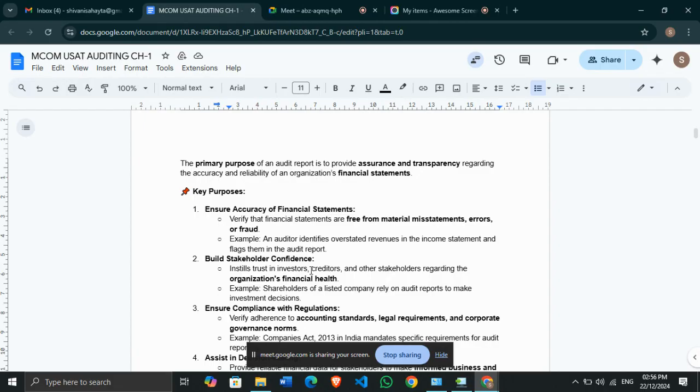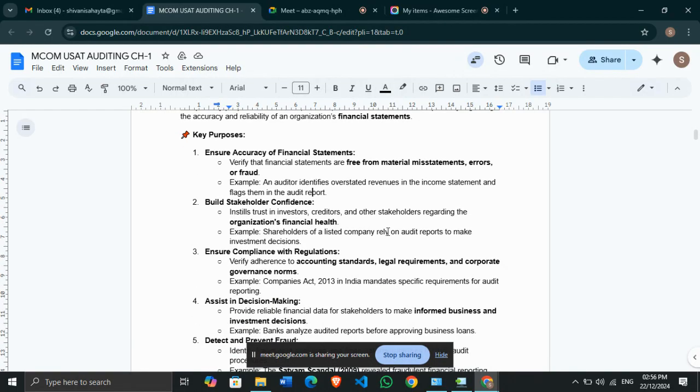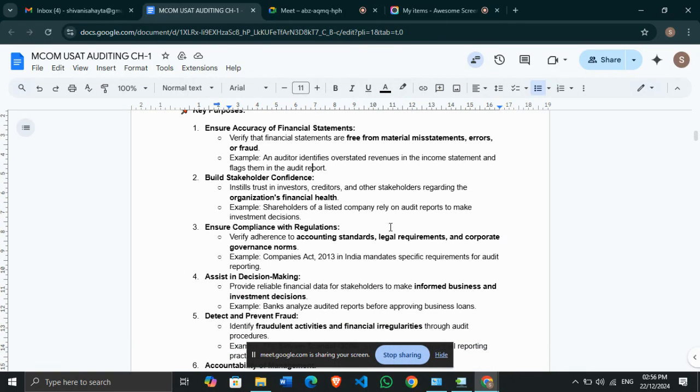Third, it ensures compliance with the regulations. It ensures that your financial statements are being compiled as per the legal requirements. It verifies accounting standards, legal requirements, and corporate governance norms. Very simply, in India, according to the Companies Act, specific requirements for audit reports are made. In international accounting, the reports will be made as per ISA, according to IASB. So this is nothing but ensuring that you are complying with the legal regulations and legal requirements of the country.